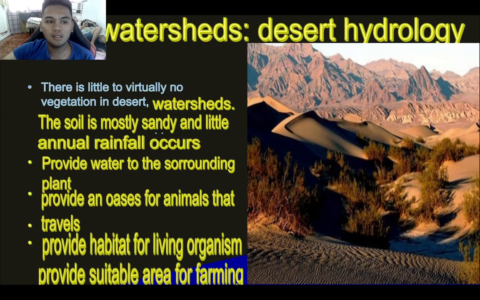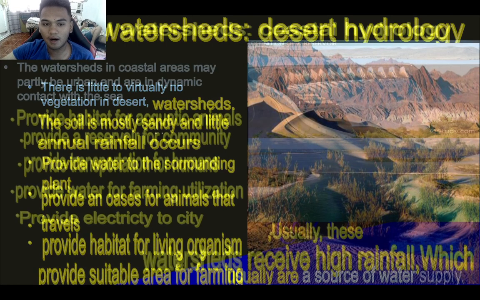So the next one is the desert watershed. As the name suggests, it is desert, so there is little to no annual rain in this type of area. The soil is mostly sandy, so there is a high infiltration in this area. And this high infiltration causes no ponds, or little creation of watershed. So this type of watershed provides water to the surrounding plants, provides an oasis for animals that travel there, and also provides habitat for living organisms and a suitable area for farming.